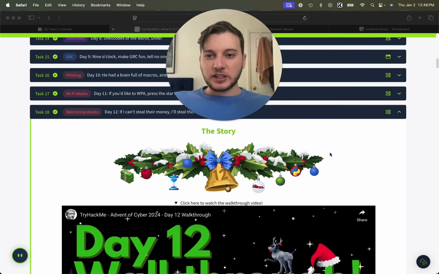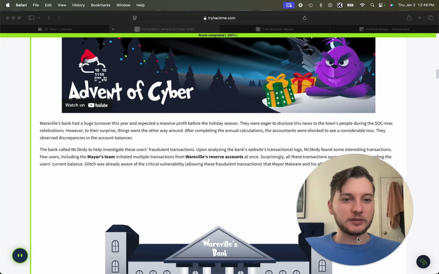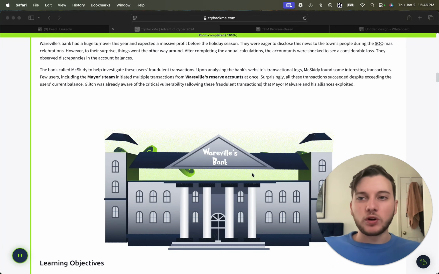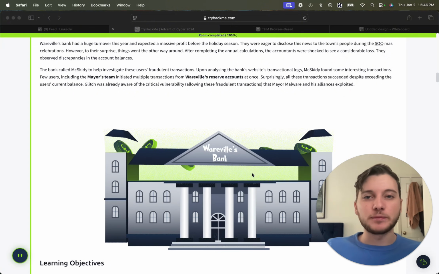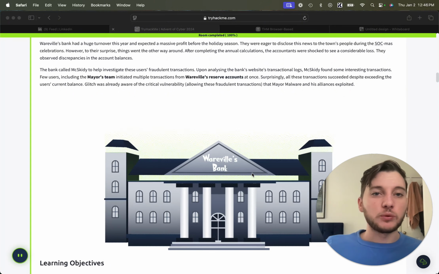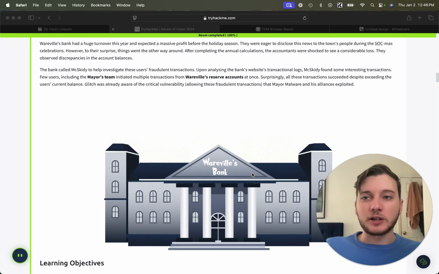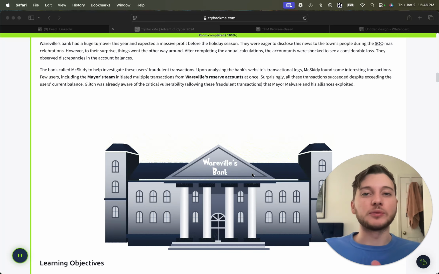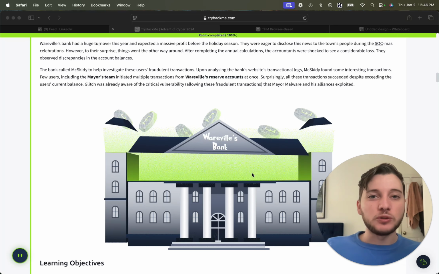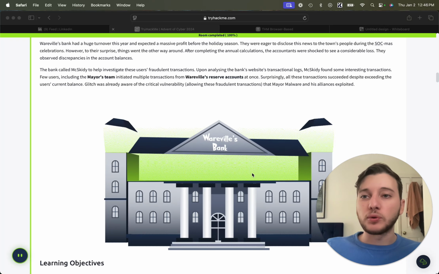So today looks like we're going to be doing a race. So we'll go ahead and read some of this story here. Warville's bank had a huge turnover this year and expected a massive profit before the holiday season. They were eager to disclose this news to the townspeople during the Sockmas celebrations. However, to their surprise, things went the other way around. After completing the annual calculations, the accountants were shocked to see a considerable loss.